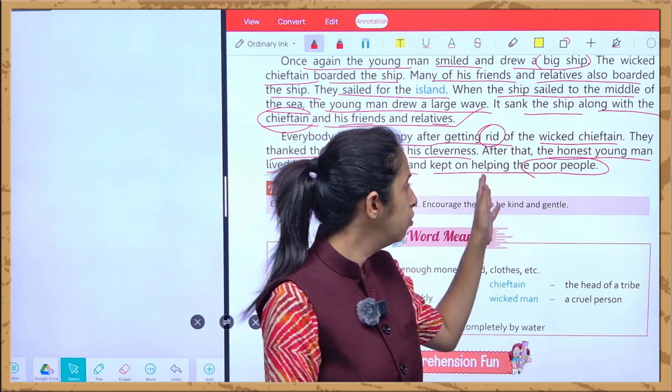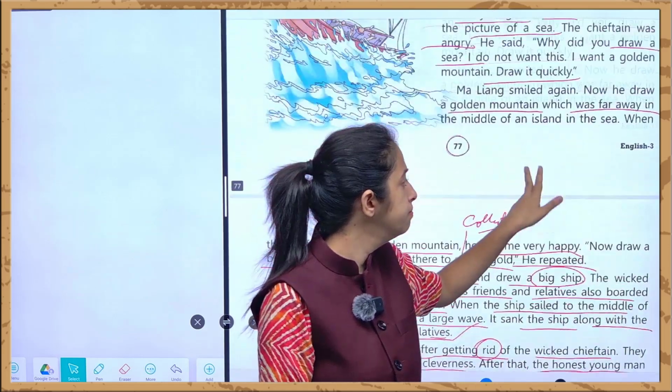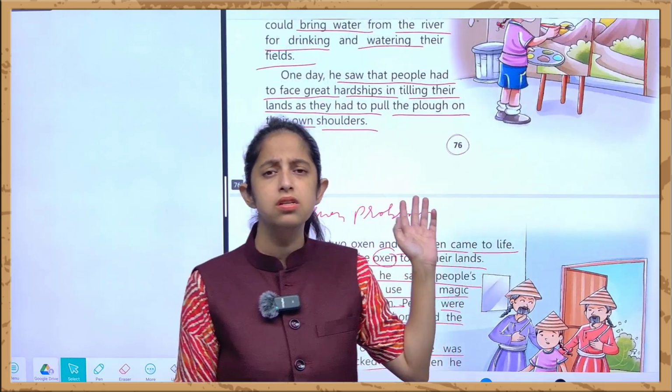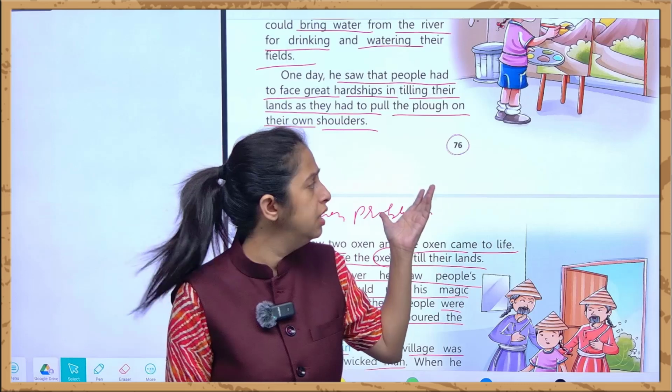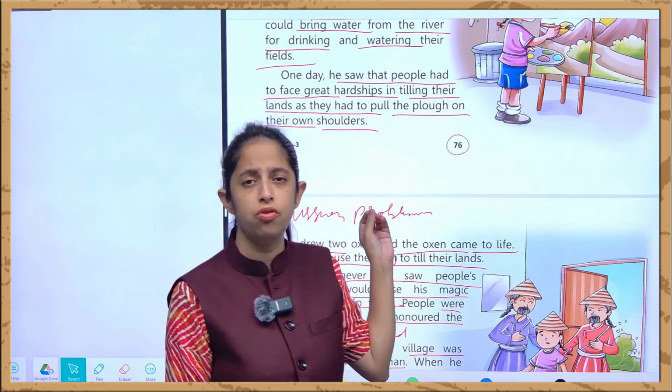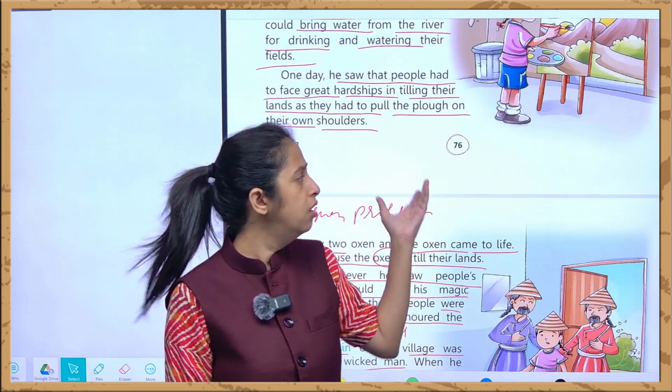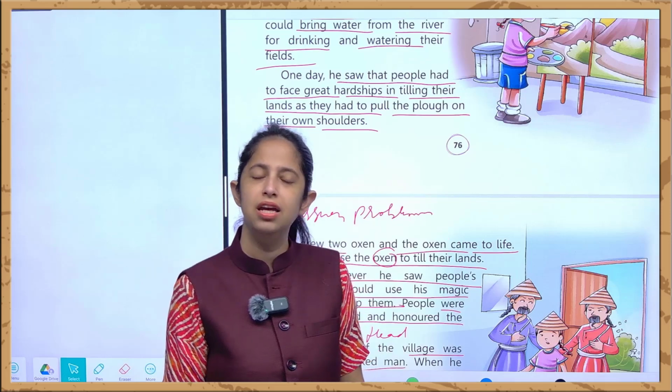Okay, and I hope you all like this chapter. Go through this chapter, study carefully, write down all the difficult words that you have studied over here, like surprise, trouble, chieftain. Write down these words in your notebook and keep smiling.